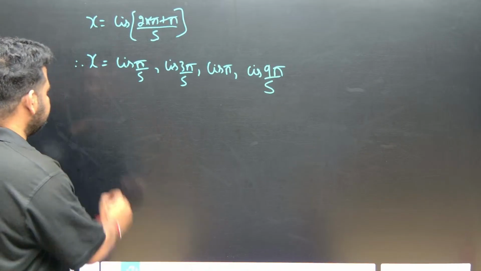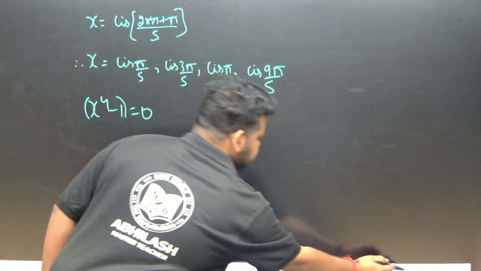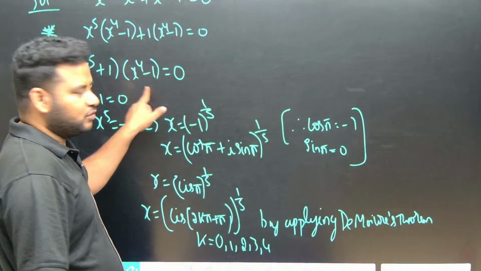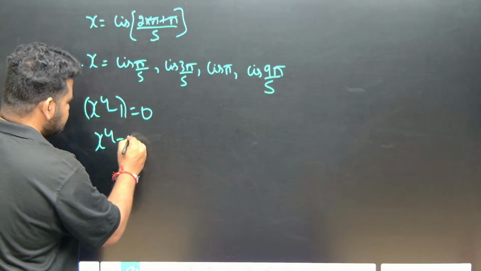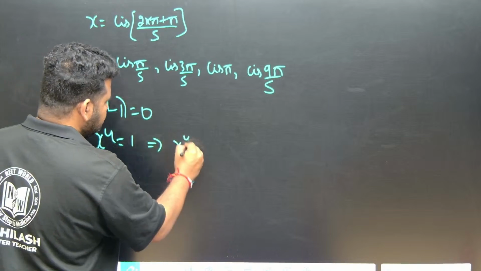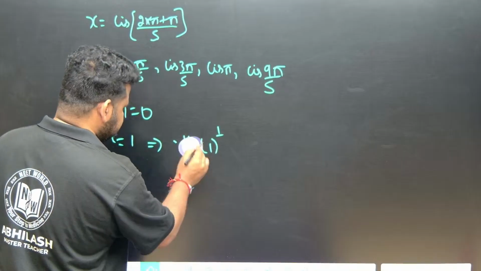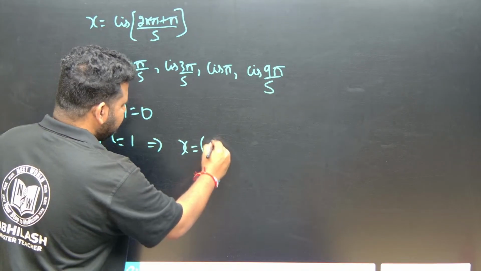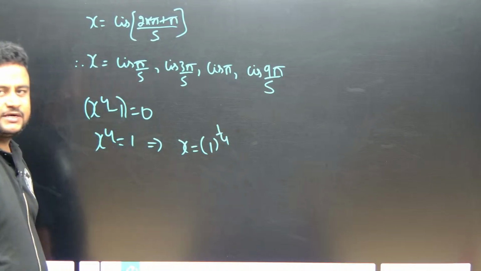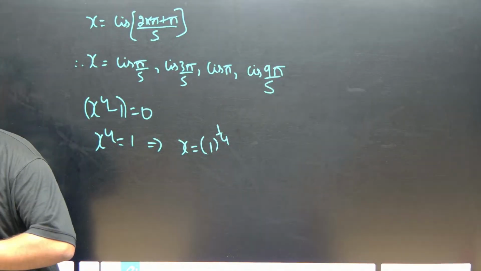Now, another equation that we have is x power 4 minus 1 is equal to 0. Let us take this. So x power 4 will be equal to plus 1. This implies x can be written as 1 to the power of 1 by 4.